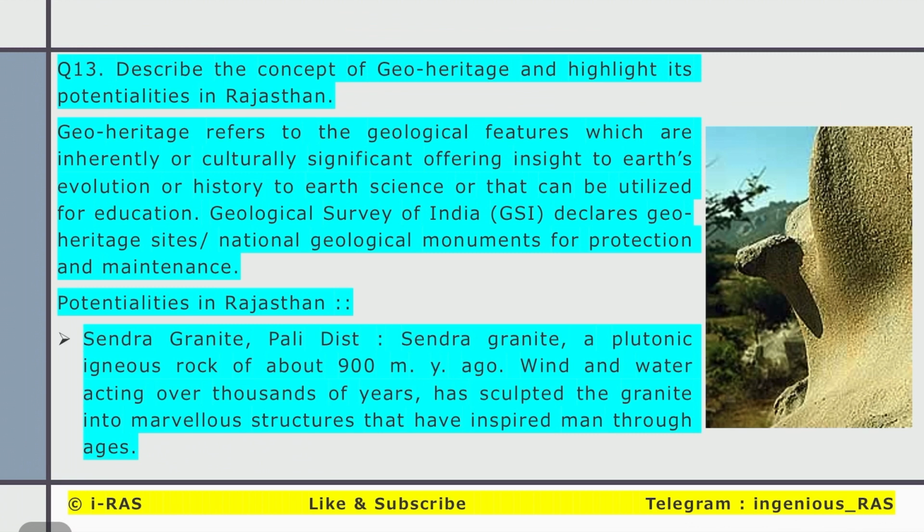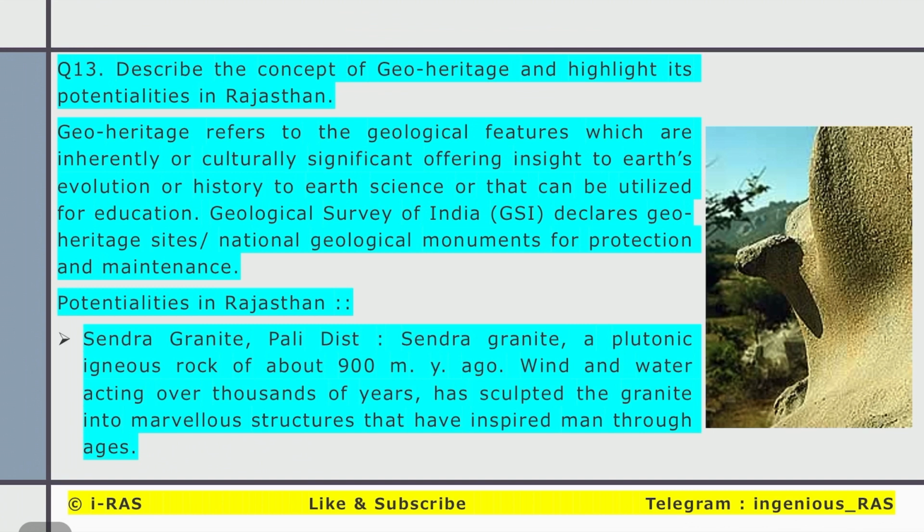I mean, those natural features of the earth which tell us about the evolution and creation of the earth, or about any important geological event. For example, the Akal Wood Fossil Park in Jaisalmer tells us that those wood fossils belong to the Jurassic period.